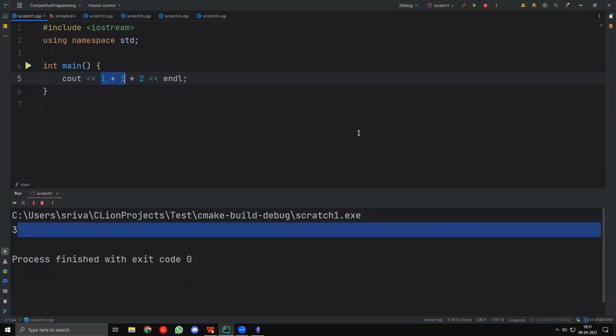If you want to take 1 plus 1 first, then you need to put a parenthesis around this 1 plus 1. So if I run this, you'll see that I get 1 plus 1, 2, 2 times 2, 4, right? So yeah.